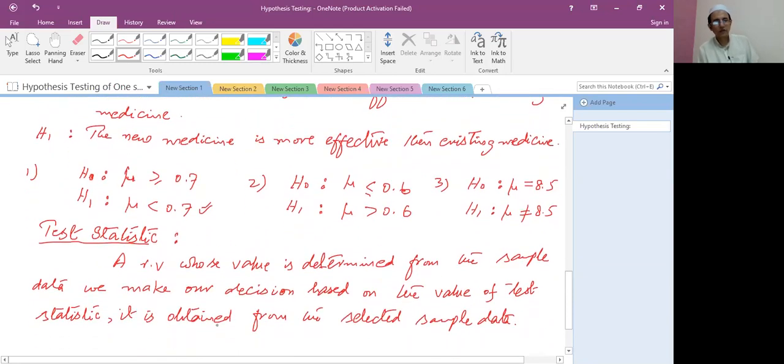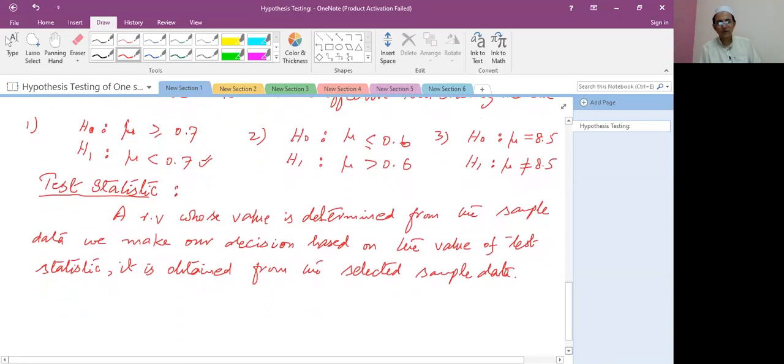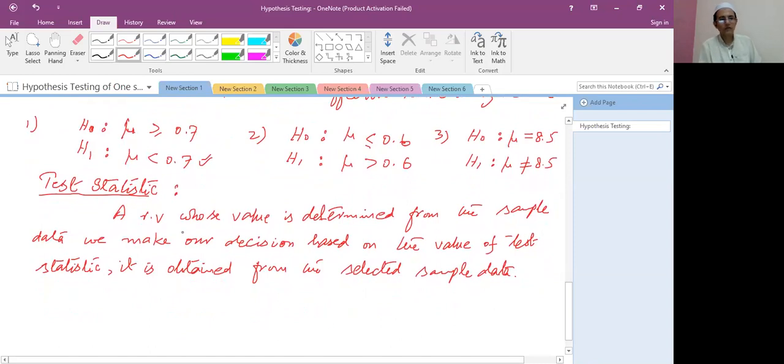After that, student, we talk about the test statistic. It is an important point when we discuss hypothesis testing. It is a random variable whose value is determined from the sample data. We make our decision based on the value of the test statistic, obtained from the selected sample data. It has some formulas we will discuss later.